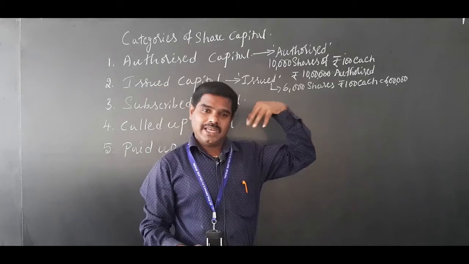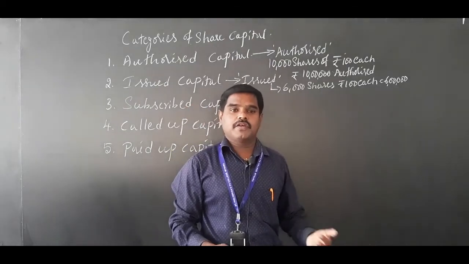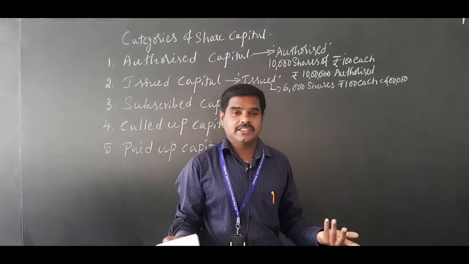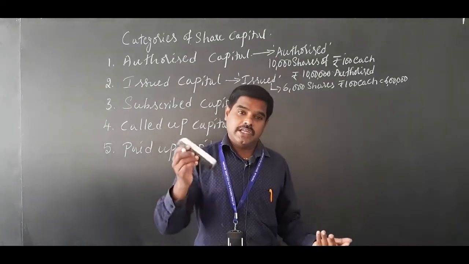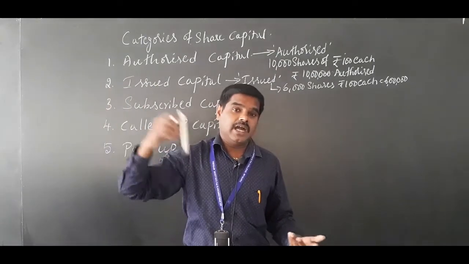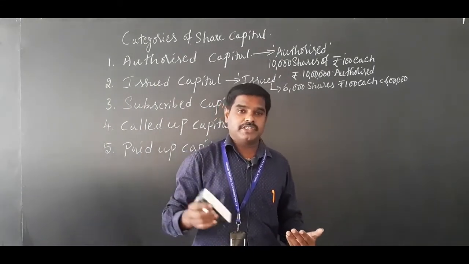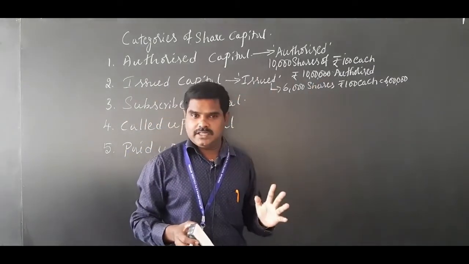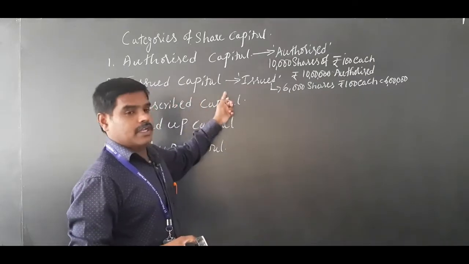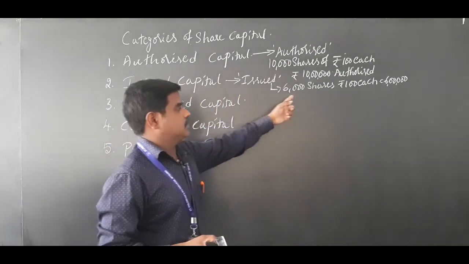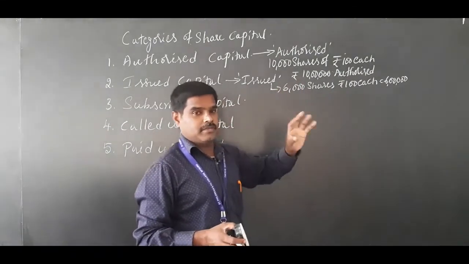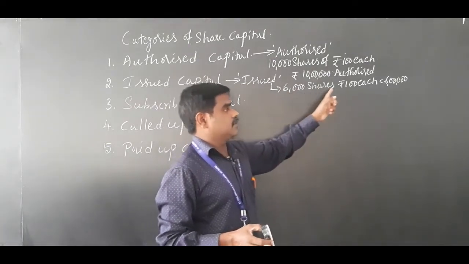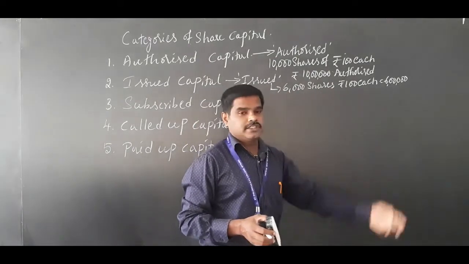Later, after 5 years or 10 years, depending on the company situation, the remaining 4,000 shares may be sold. In my example, 6,000 shares at 100 each, 6 lakh, is the issued capital.